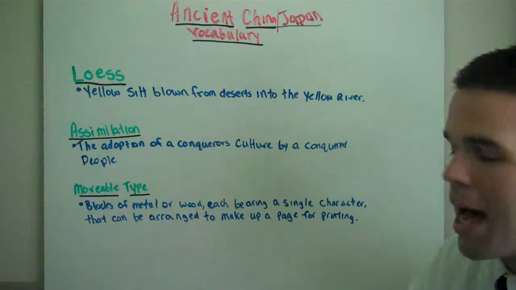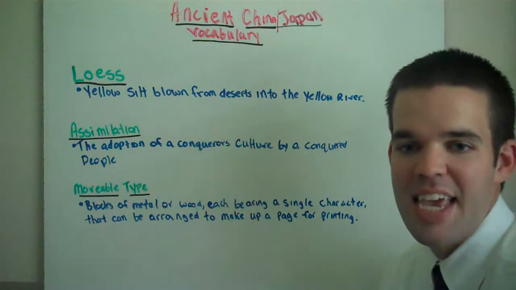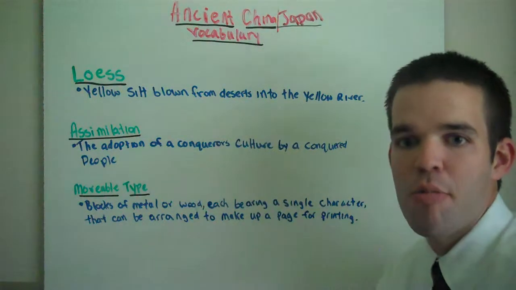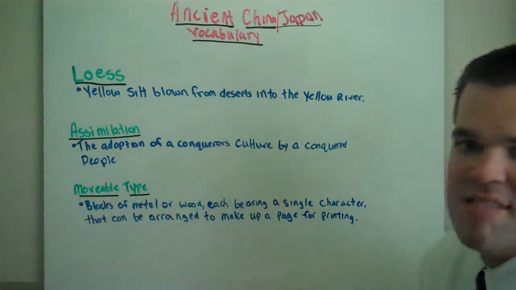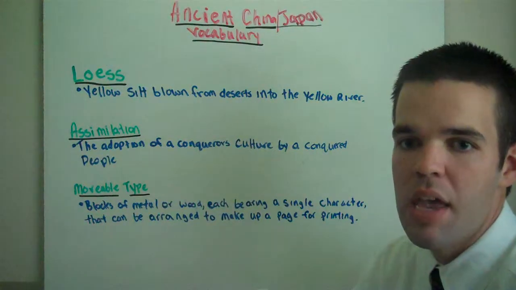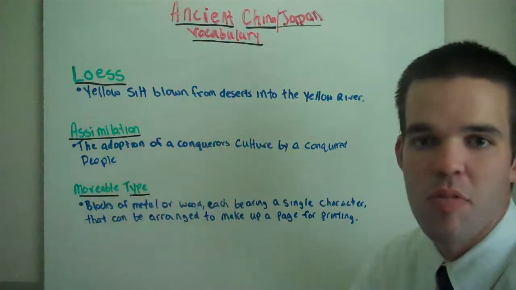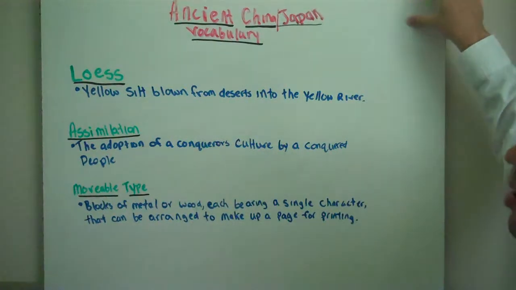Now, movable type is the first version of what we now see as a computer, typewriter, printer, any form of technology that is very similar to this. Its earliest form was movable type. This is the Chinese vocab. Now let's move on to the Japanese vocab for today.